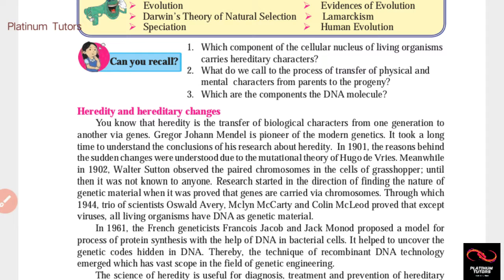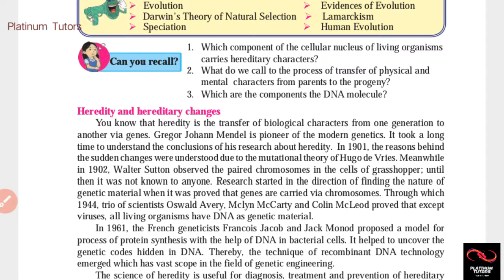Okay guys, in 1902 Walter Sutton observed the pair of chromosomes in the cells of a grasshopper. Until then it was not known to anyone. Walter Sutton was the first person to discover chromosomes in cells, and the first living organism in which chromosomes were discovered was the grasshopper in 1902.